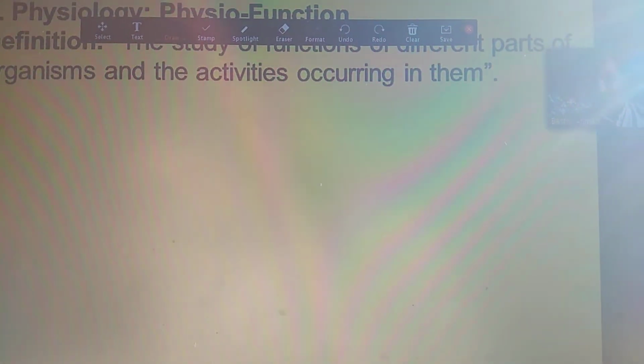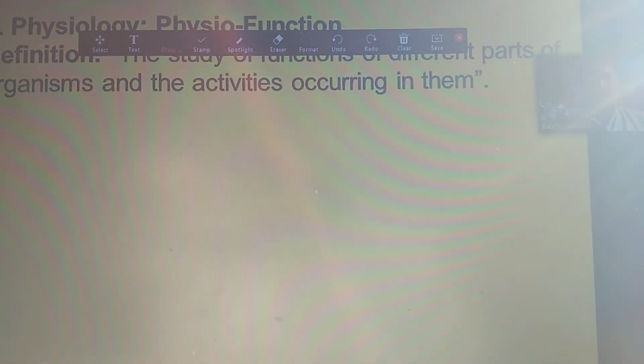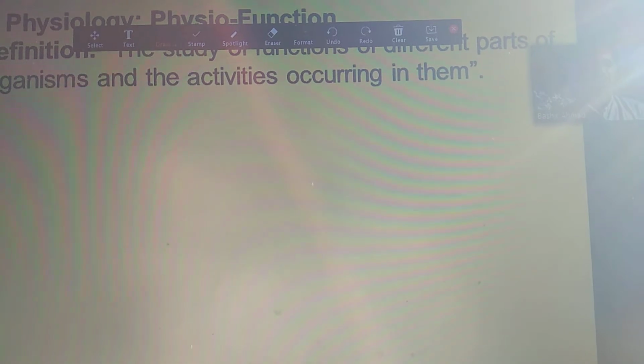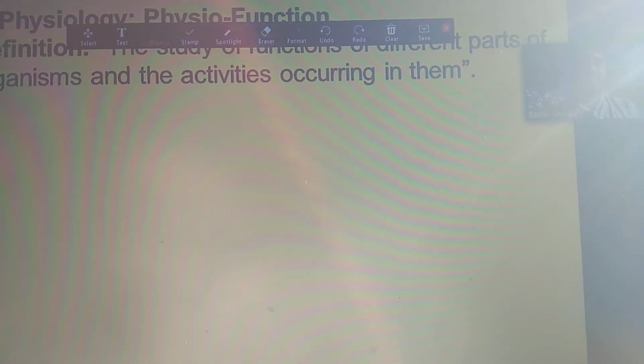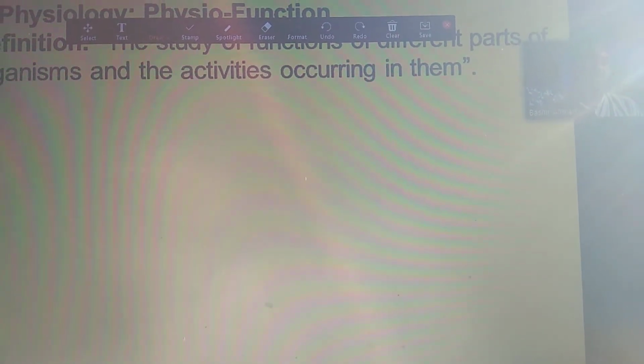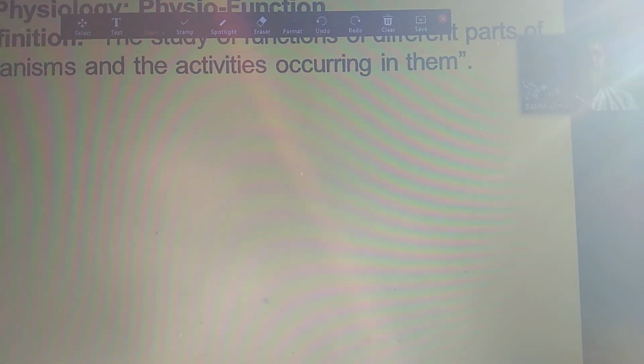Physiology. Physio means function. So the study of function of different parts of an organism and the activities occurring in them is called physiology.